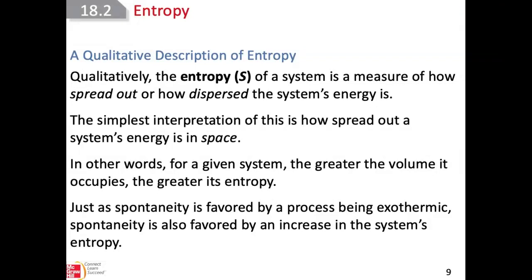That's what kinetics studies. But if the reaction happens, you will see if the process is exothermic, if it releases energy, and if the entropy of the product is greater than the entropy of the reactant, then we will say that reaction has a possibility to happen spontaneously by itself.